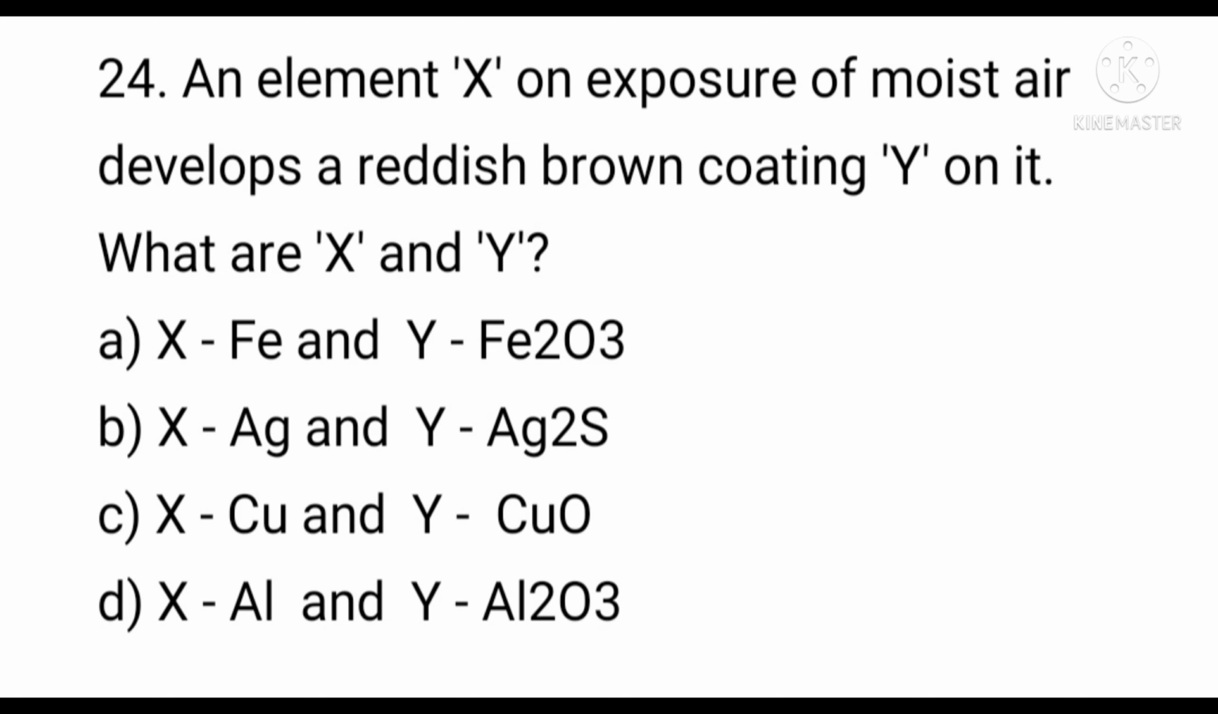Question number 24. An element X on exposure to moist air develops a reddish brown coating Y on it. What are X and Y? Correct answer is option A. X is iron and Y is iron oxide. That is the rust.